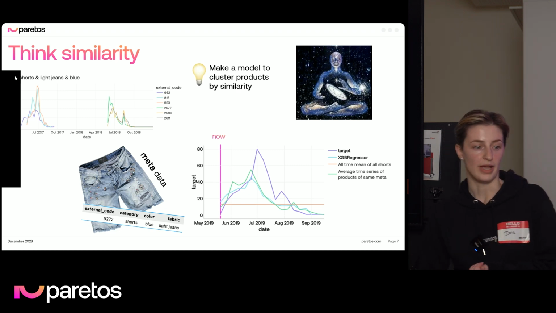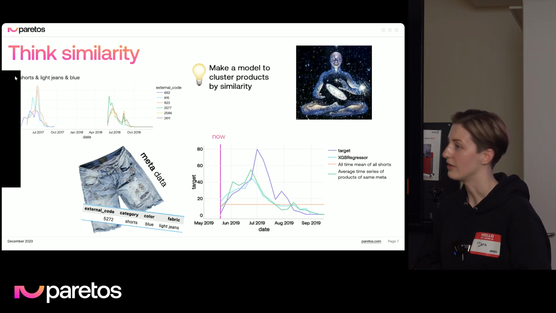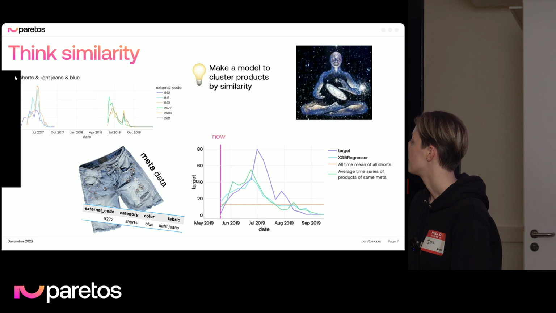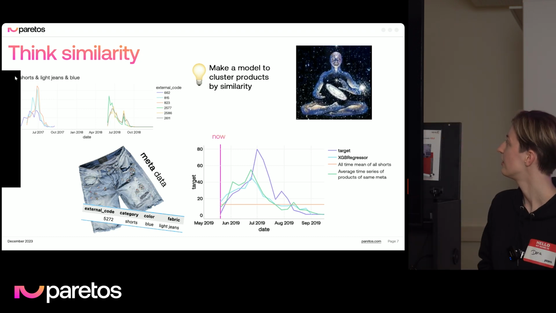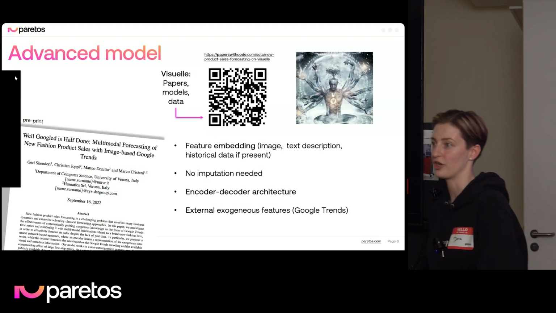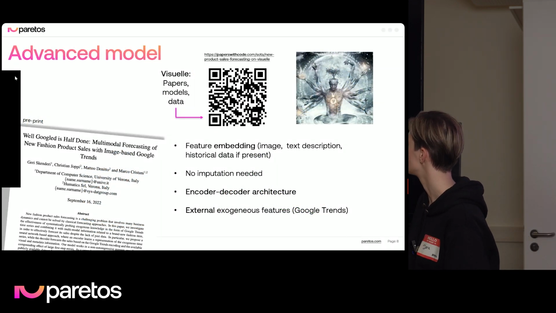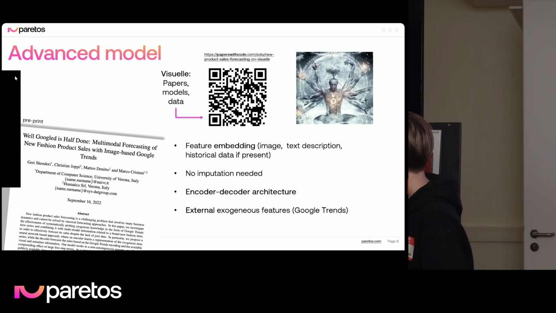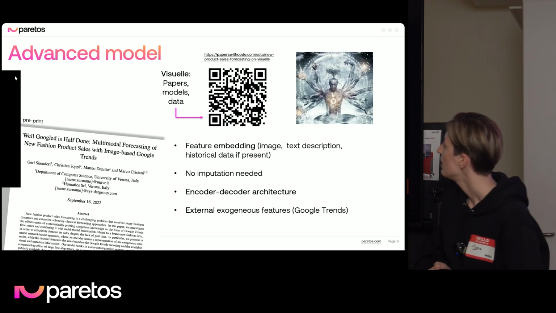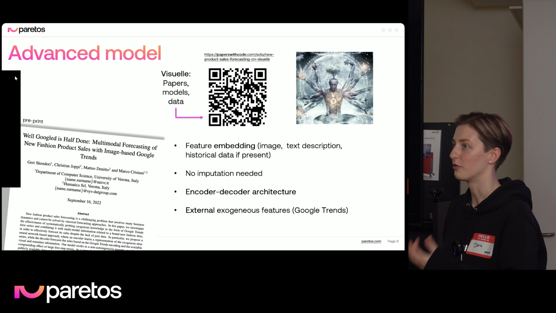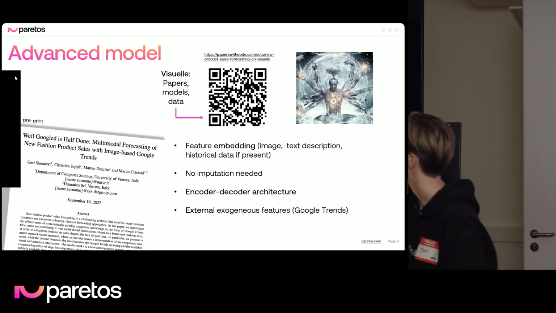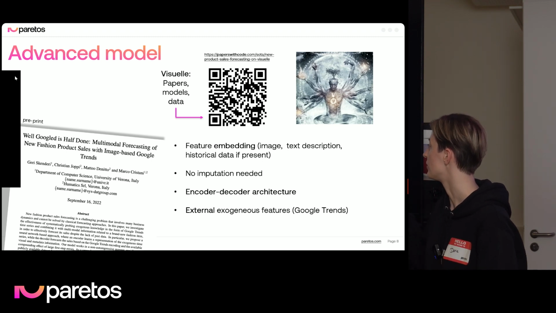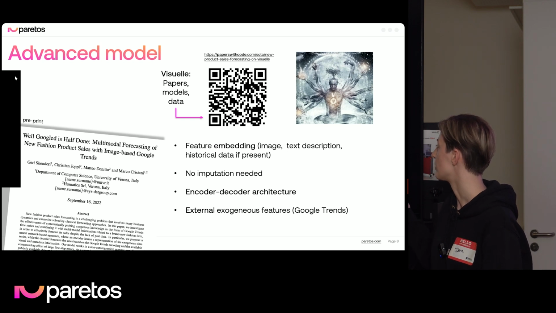And of course, we can also make a model that clusters products by similarity, and then does a forecast. In this case, we use only metadata to learn about similarity. But we could also use feature embeddings. We can use embeddings of images, text descriptions, and historical data if present. And this is exactly what has been done in this project. You see a preprint of that. They achieved the best performance on this data set. You can also follow the link to find the paper, data, and everything. They didn't use any imputation. The model is an encoder-decoder and uses external exogenous features, for example, Google Trends.